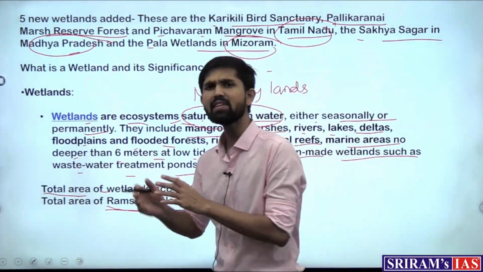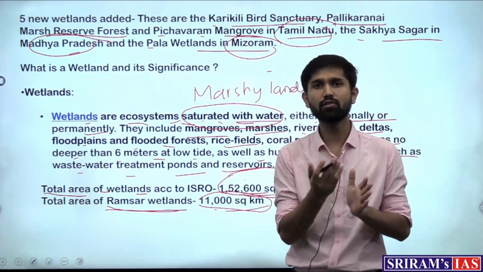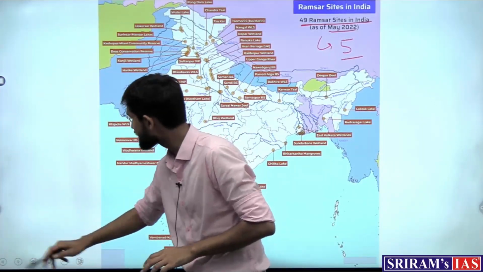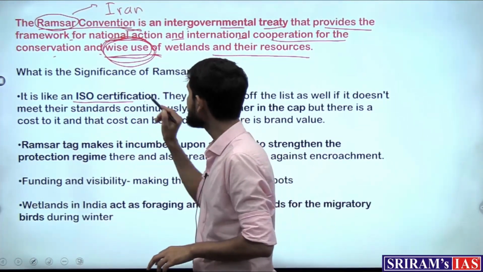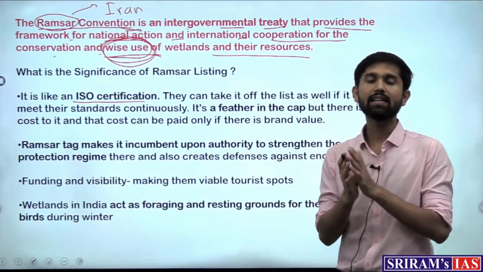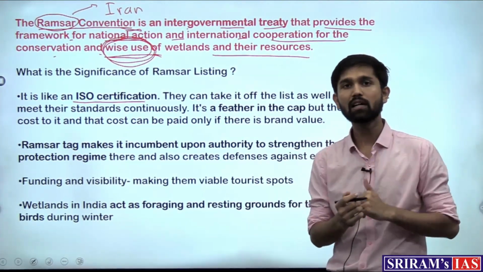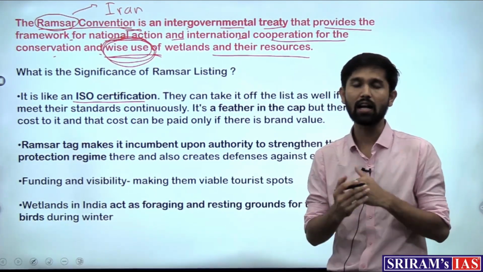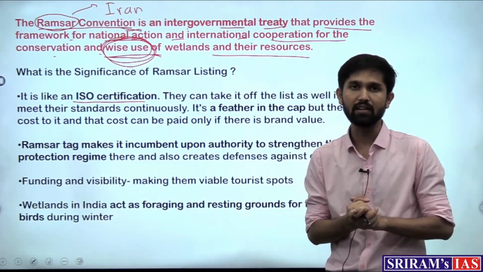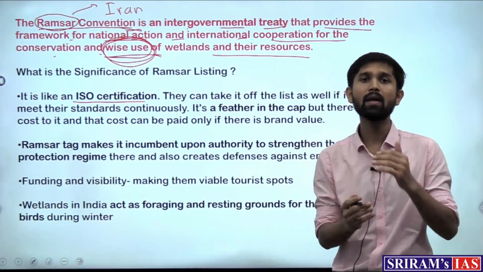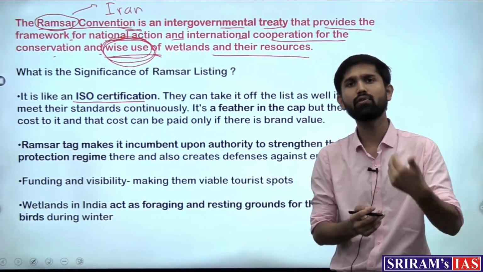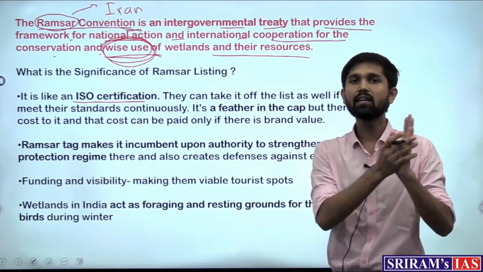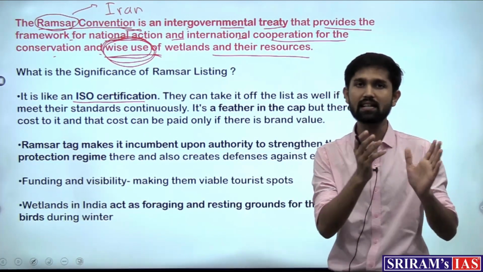So when we say that some wetlands do get a status of Ramsar site, what exactly do they get? What is the significance of this Ramsar listing? It is like a certification. What do we mean by certification? That there are certain conditions that the Ramsar Convention enumerates, that if you want to enlist a wetland as a Ramsar site, it must fulfill certain conditions, that it is a site of certain area, it is housing migratory birds which travel from long distances of continents and houses those birds. So once these conditions are satisfied, the wetland is designated as a Ramsar site.